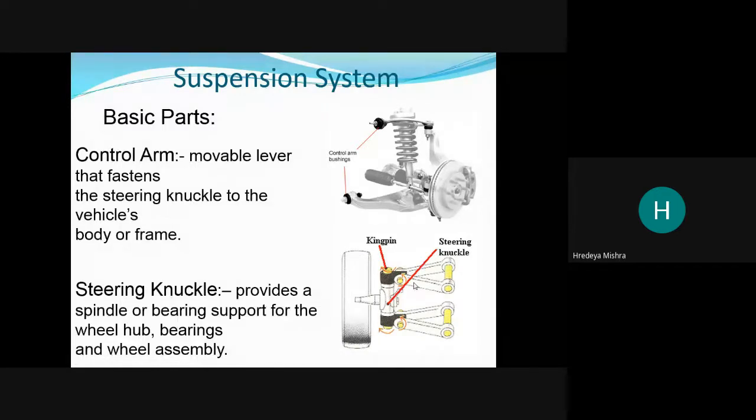The steering joint is there to provide a spring, or we can say to support the wheel hub, bearing and wheel assembly. So the steering knuckle works like that.